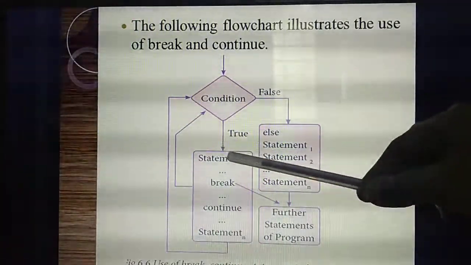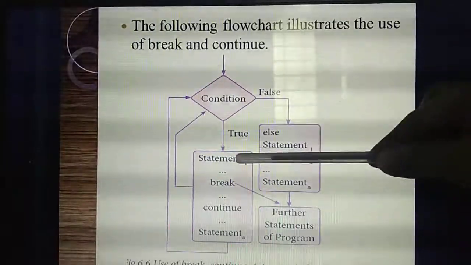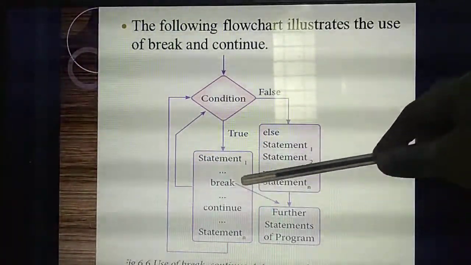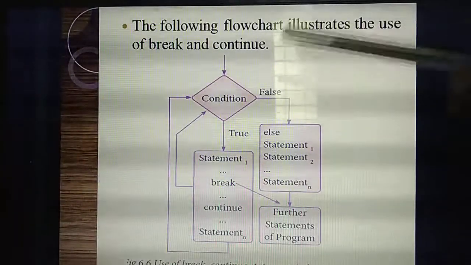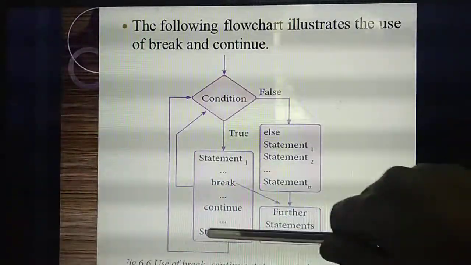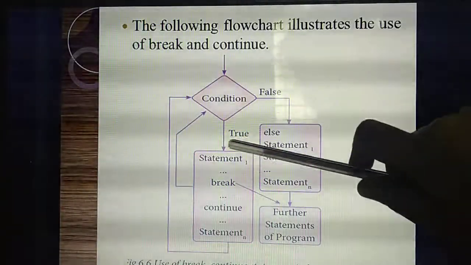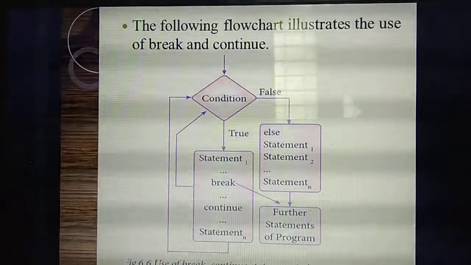If the condition is true, the particular statements will execute. So the first statement is executed, over. Then inside the first statement I am giving break. Listen carefully. After the first statement, the compiler will find the break statement.